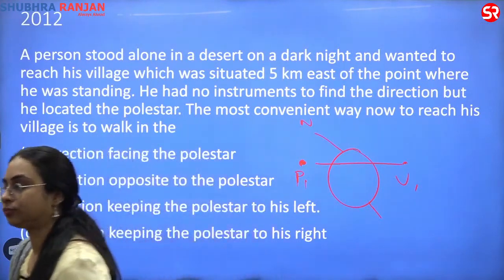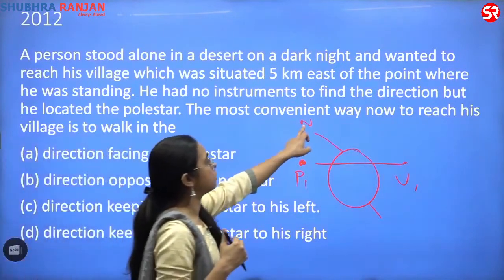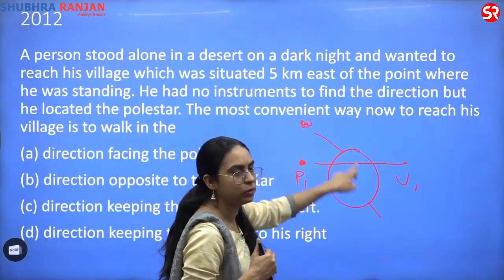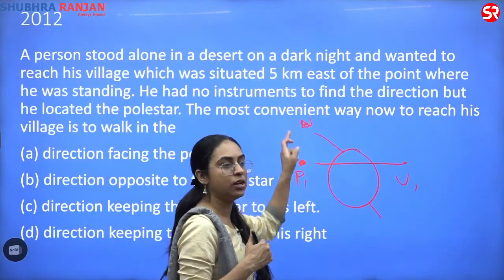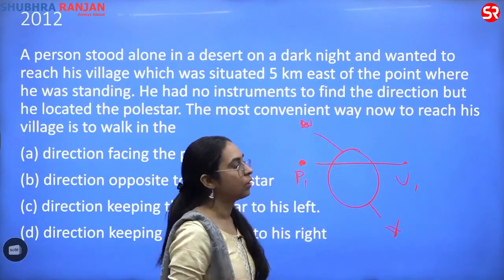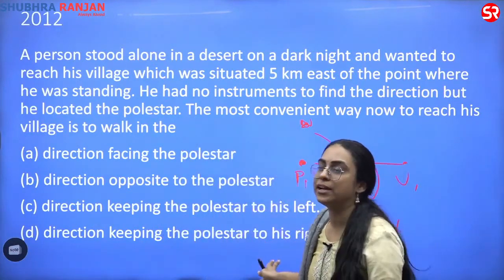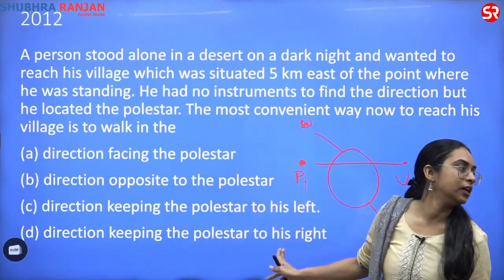So we prefer one star, a bright star. We call it Polaris. The Earth's axis is aligned to the star. Do we have any such star in the South Pole? No. We do not have any such star in the South Pole because we need a bright star. So there was no bright star in the South Pole.